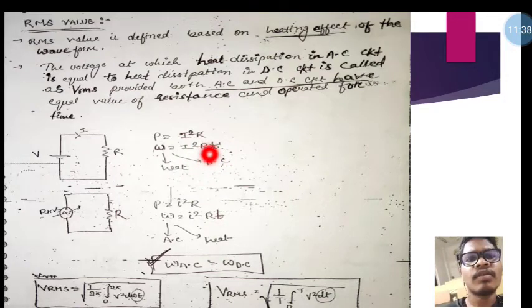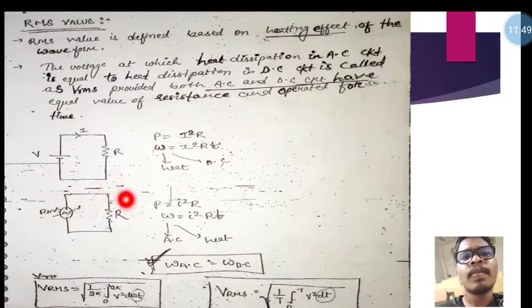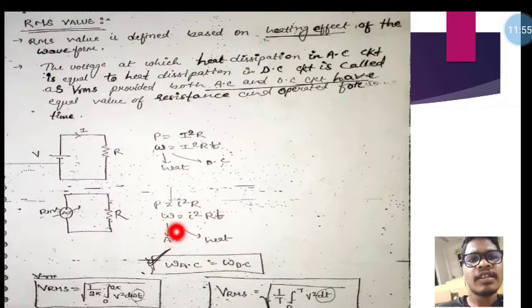Okay, with respect to time, not temperature, with respect to time. Heat is equal to I square RT in the DC case. Like that in the AC, this is the RMS value dissipation in the resistance, power is equal to I square R, and heat dissipation in the AC circuit with resistance is equal to I square RT. So in both cases, AC or DC, the power dissipation or heat will be the same.